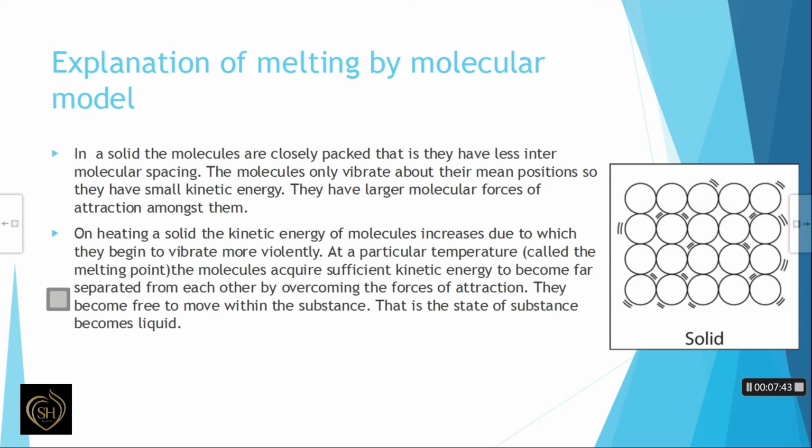In a solid, the molecules are closely packed. They have less intermolecular spacing, so they can only vibrate about their mean position. But on heating a solid, the kinetic energy will increase, so they will begin to vibrate more violently, and at a particular temperature known as the melting point, they will acquire sufficient kinetic energy and be far separated from each other and able to move freely within the substance. That state of the substance is known as liquid. So at that state, the substance changes into liquid form.